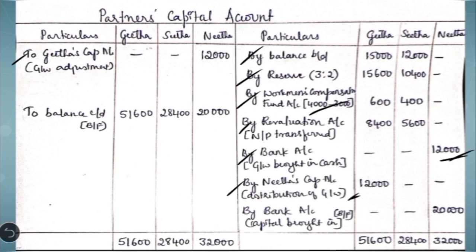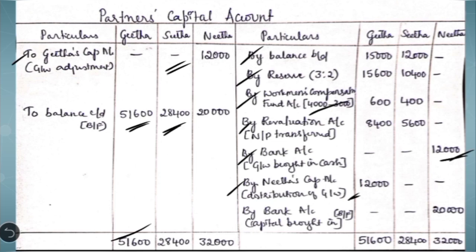After writing all these adjustments, now comes the capital calculation of the new partner. Let us see how to calculate that. For that we need to know the adjusted capitals of Geeta and Sita. Let us calculate the balancing figure. In case of Geeta, when we close the capital account, the credit side is more, 51,600. Same total is written here also. There are no other debit items to be deducted, so we get the same total as the balancing figure. That is the closing capital balance of Geeta. Similarly, in case of Sita also, credit side is more, 28,400. Nothing to be deducted here, so same total we get.